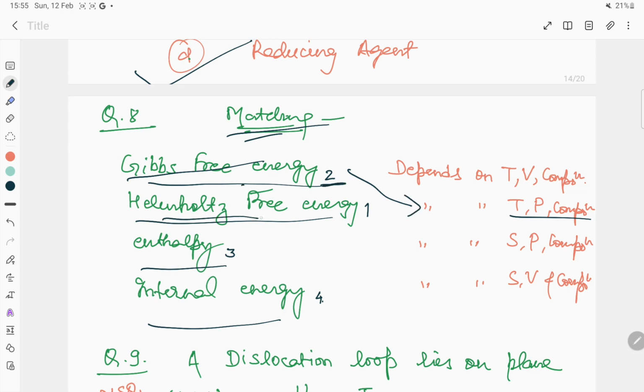Helmholtz free energy is 1; it depends on temperature, volume and composition. Enthalpy depends on the third part, that is entropy, pressure and composition. And internal energy depends on entropy, volume and composition. So for Gibbs energy it is 2, Helmholtz it is 1, for enthalpy it is 3, and for internal energy it is 4.